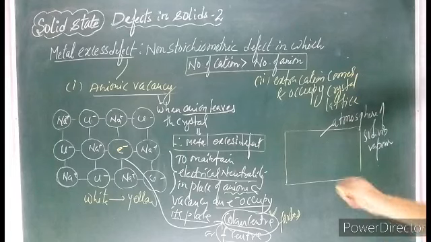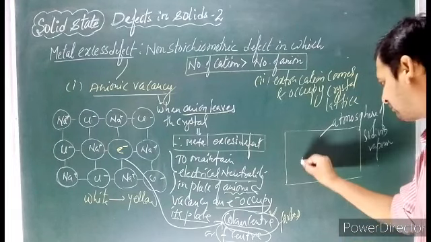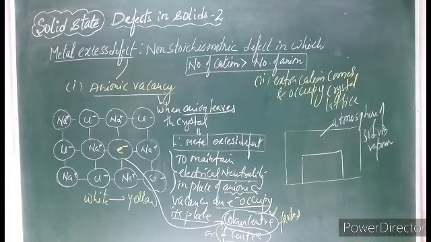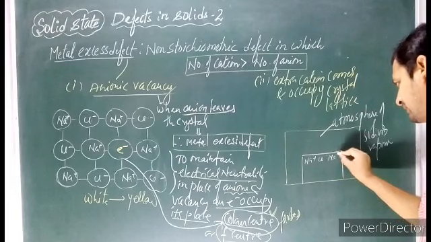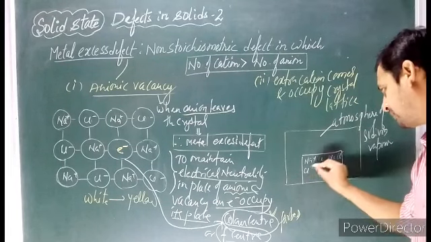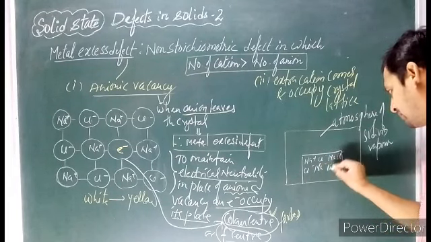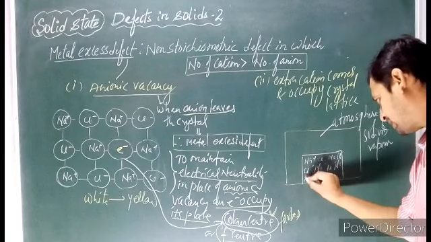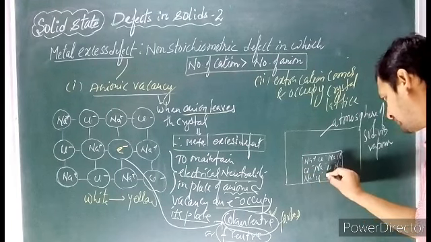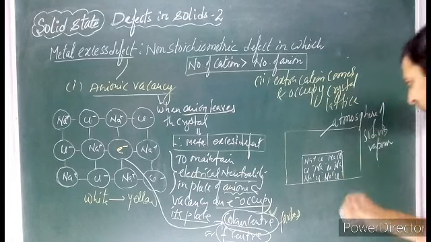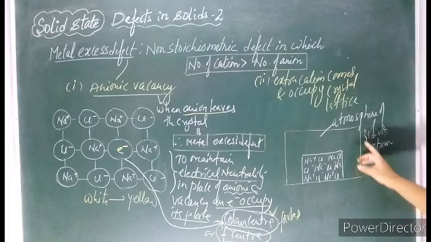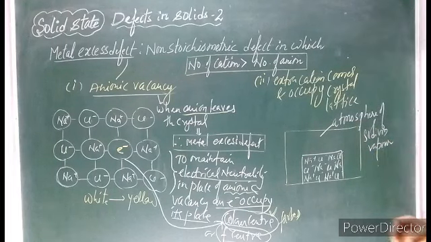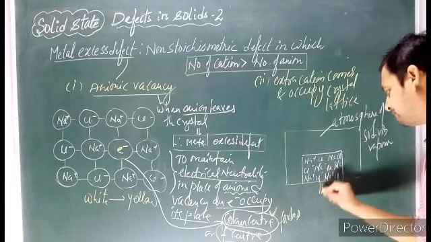In which we are having what? A crystal of sodium chloride. So we have Na plus, Cl minus, Na plus, Cl minus, Cl minus, Na plus, Cl minus, Na plus, Na plus, Cl minus, Na plus, Cl minus. So we are having a small crystal of sodium chloride in an atmosphere of sodium vapor, and now it is heated.